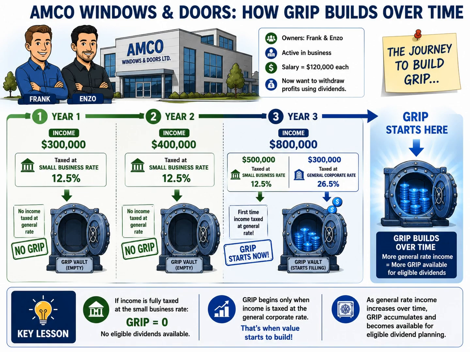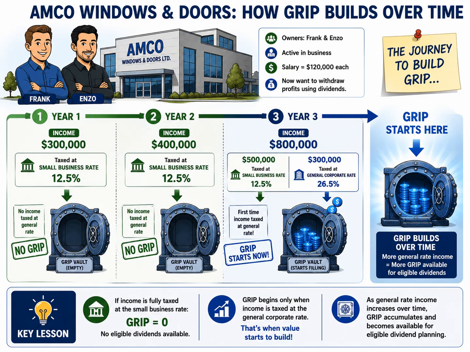Let's bring the GRIP concept into a real-world scenario. Meet Amco Windows and Doors Limited, a growing Canadian corporation owned by Frank and Enzo. Both owners are actively involved in the business, earn salaries of $120,000 each, and are now looking for an additional way to withdraw profits from the corporation through dividends. To determine what type of dividends they can pay, we first need to understand how GRIP was created over time.